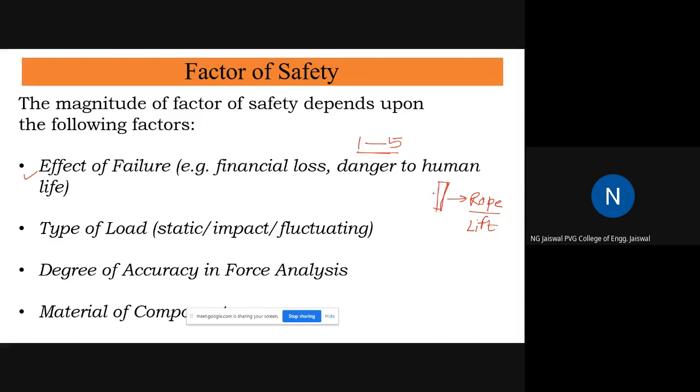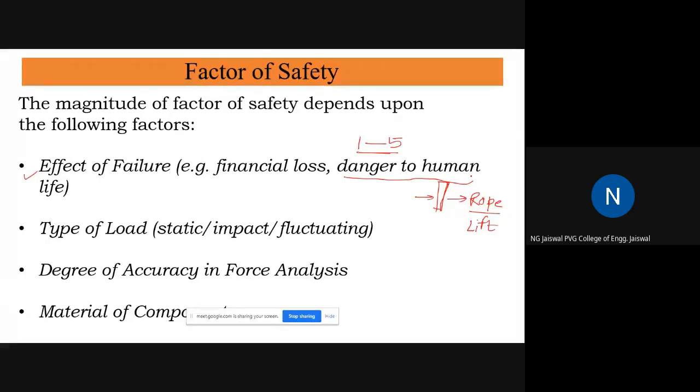So if you are designing the rope and you have a dilemma in selecting the factor of safety, you will ask yourself what happens if it fails? Now the answer is that if it fails, there can be a danger to human life, the occupants of the lift. So therefore, in such cases,